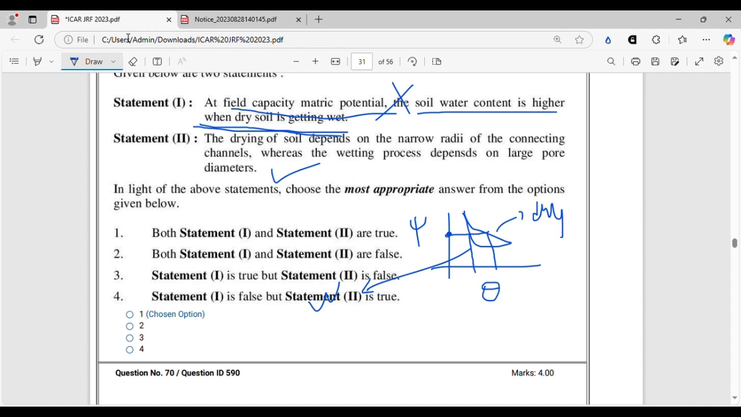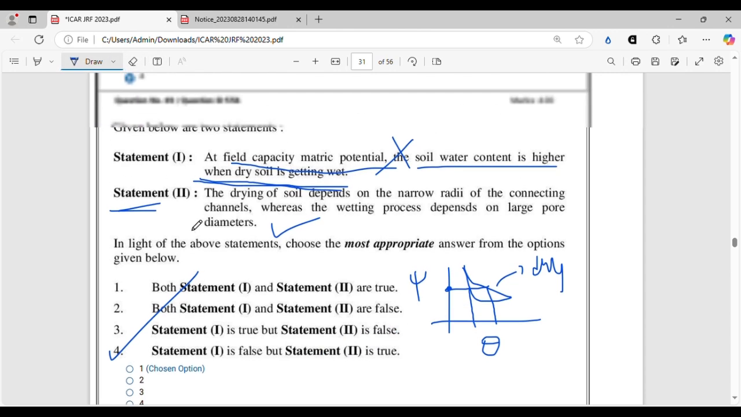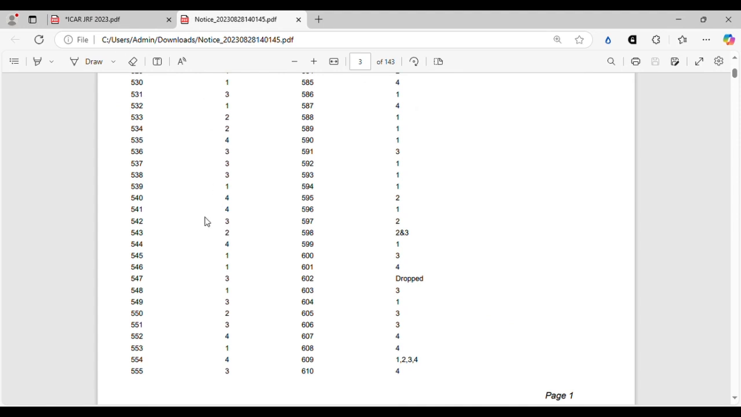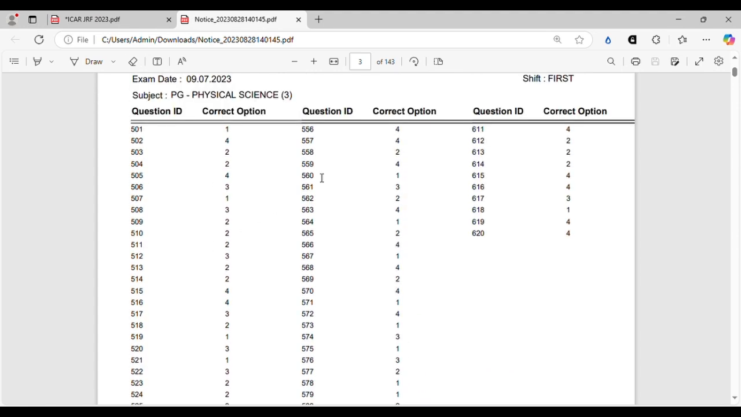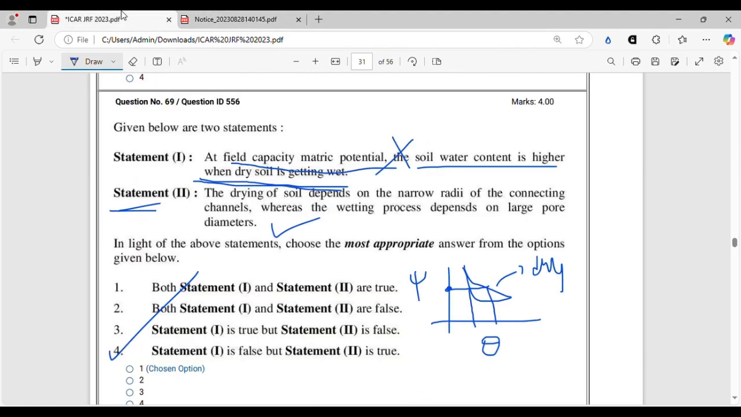All right. This statement is directly from Daniel Hillel's soil physics book. Also, it is there in IEEE. You can check. So here the correct answer will be statement 1 is false, but statement 2 is true. All right. We will, however, check the answer for this one. 556. Yes, option 4 is the correct option. Statement 1 is false. It is absolutely false, whereas statement 2 is true.